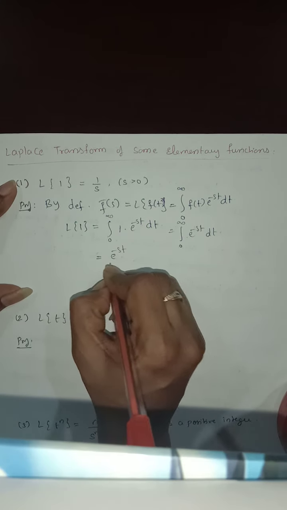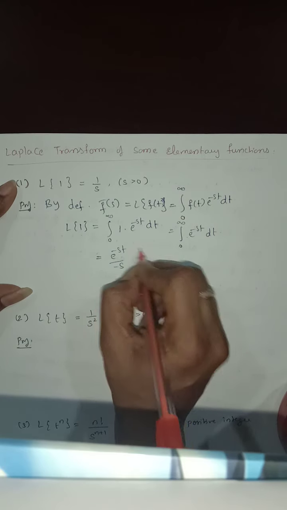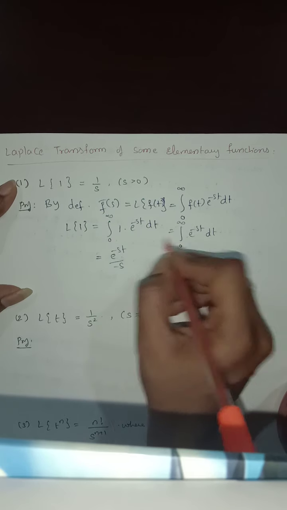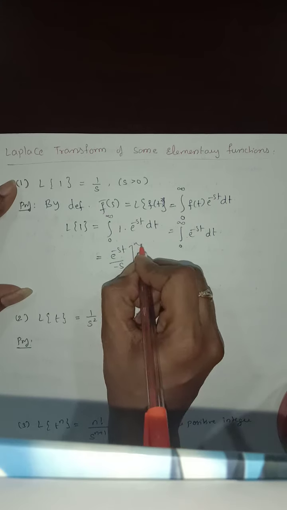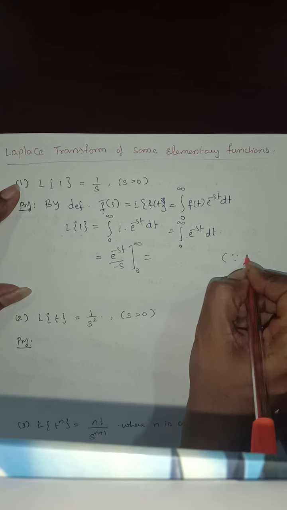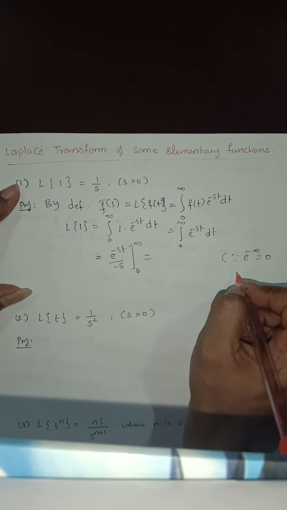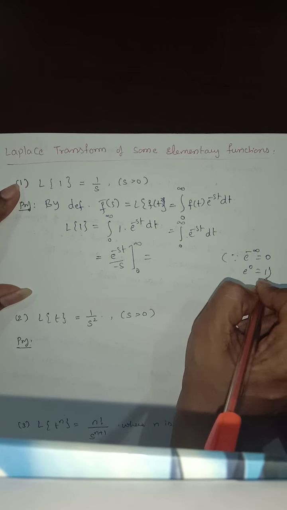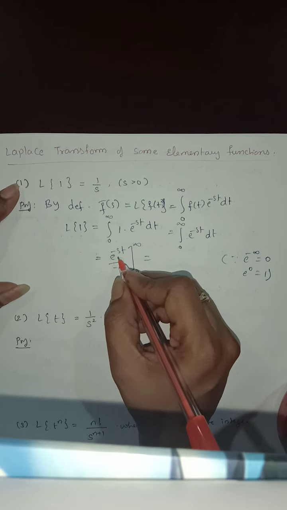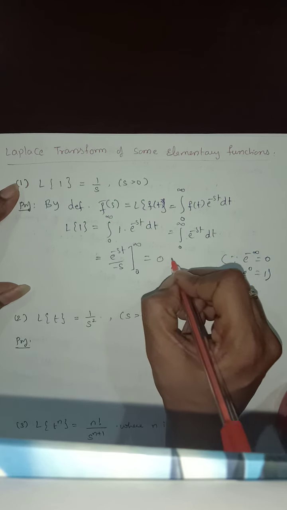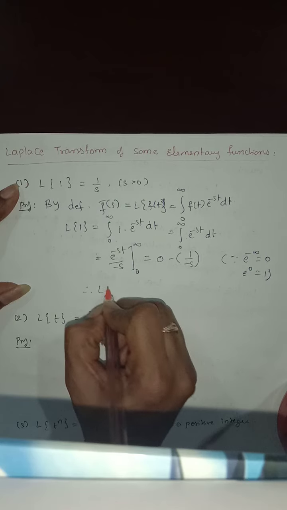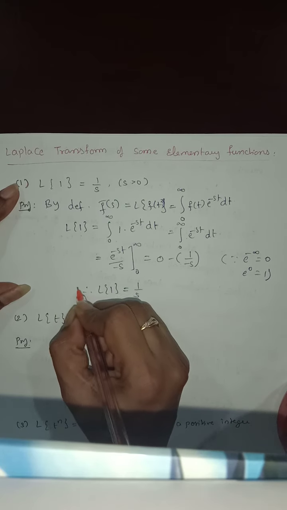The integral of e power of minus st is e power of minus st by minus s, because s is a parameter and we are integrating with respect to t, from 0 to infinity. Now applying the limits, you all know that e power of minus infinity is 0, and e power of 0 is 1. If you substitute the upper limit, this becomes 0. Substitute the lower limit: 0 minus e power of 0, which is 1, by minus s. So L of 1 is equal to 1 by s.